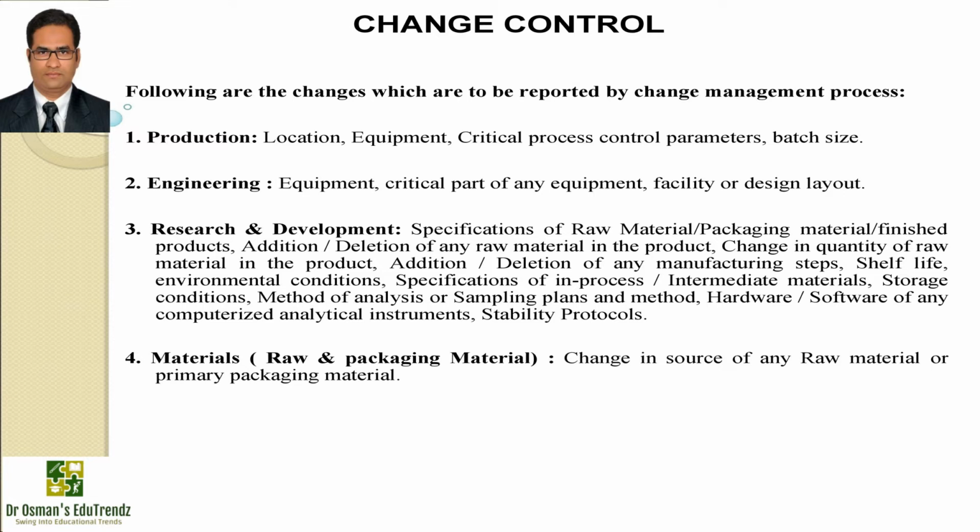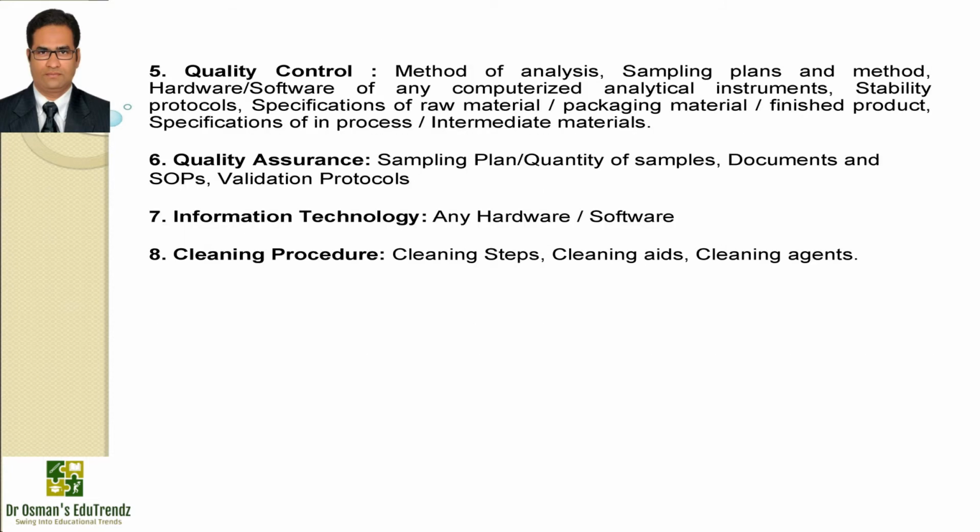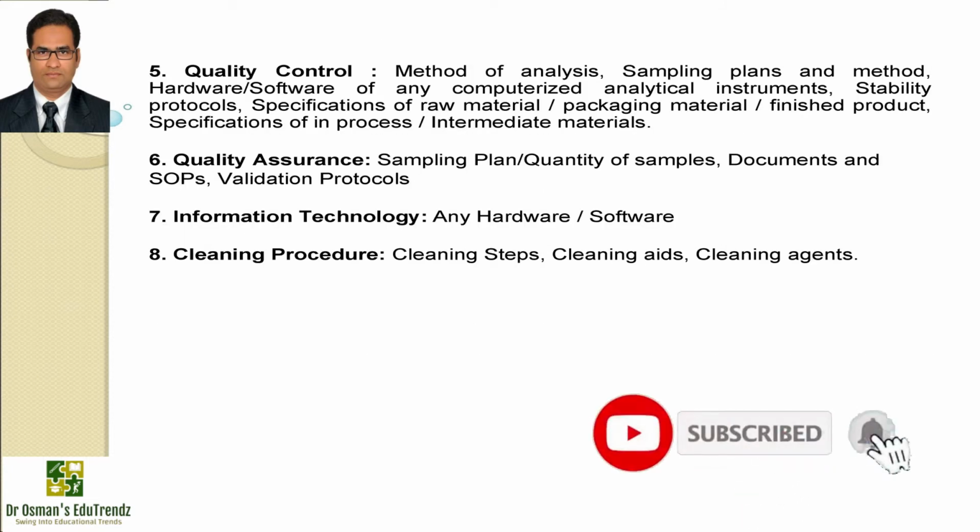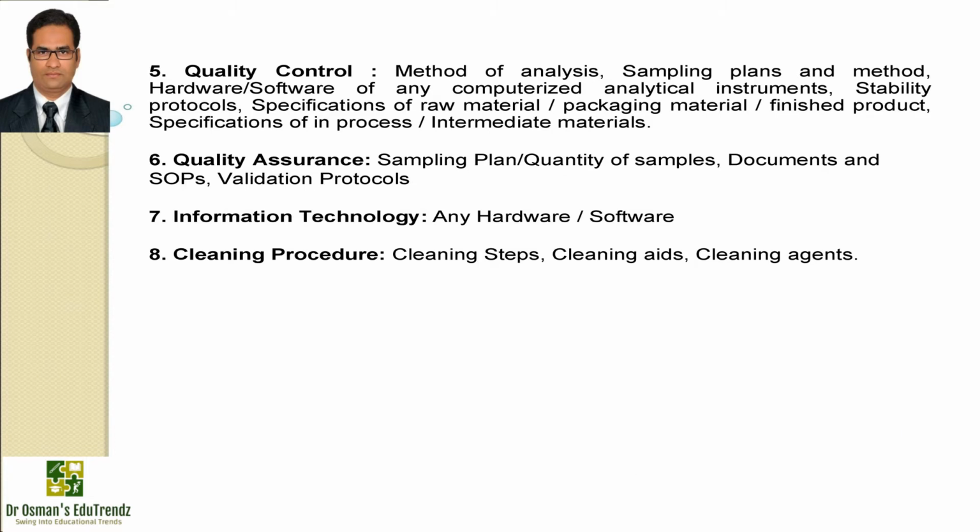Specifically, if we talk about materials pertaining to raw and packaging material, then a change in source of any raw material or primary packaging material is to be reported at the earliest. Now the quality control and quality assurance departments. In the quality control department, a change in method of analysis, change in sampling plans and method, any hardware or software change with respect to computerized analytical instruments, change in stability protocols, or any specifications of raw material, packaging material, finished products, and in-process or intermediate materials should be reported at the earliest.